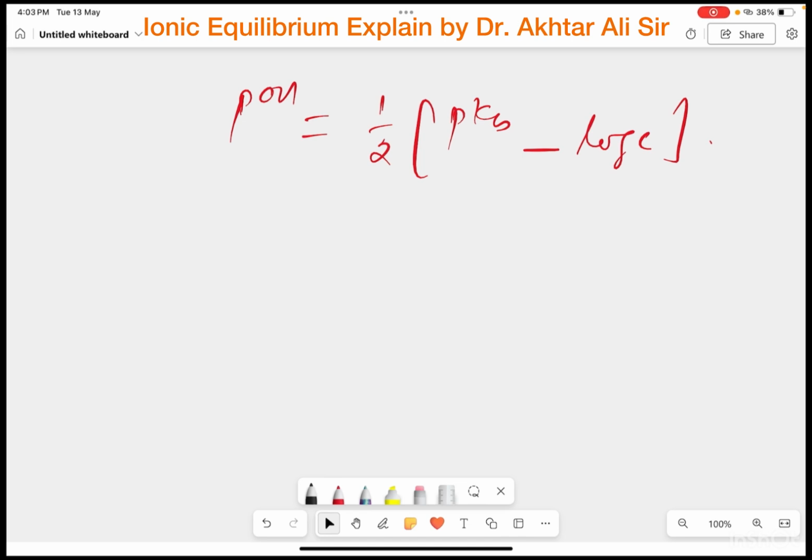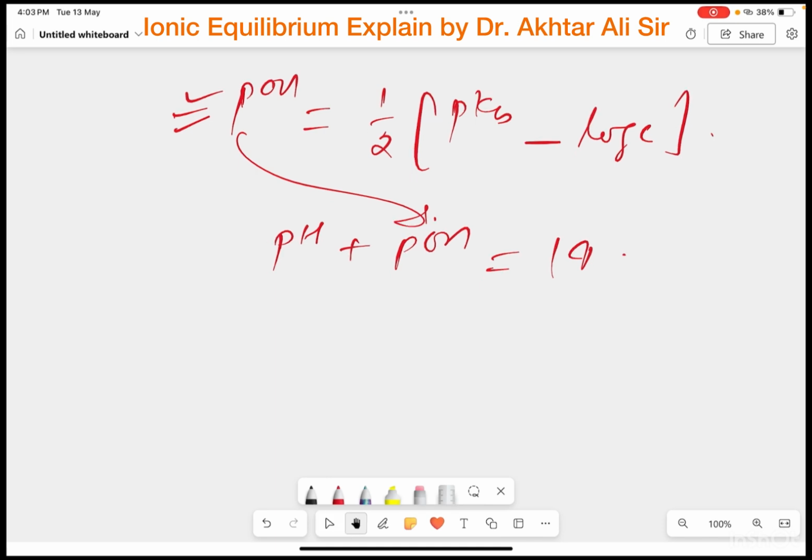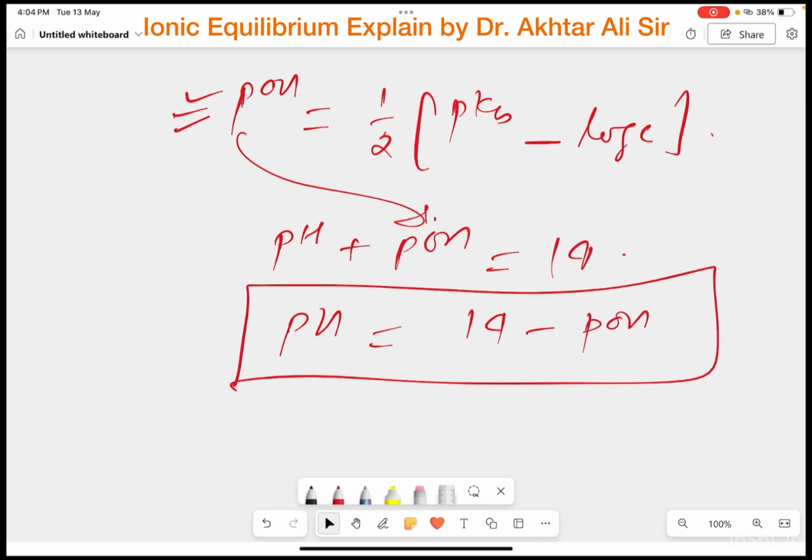If you obtain the value of pOH, you can get the value of pH with the help of this formula: pH plus pOH will be equal to 14. You get the value of pOH from here, and pH will be equal to 14 minus pOH. This is your pH of the weak monoacidic base.